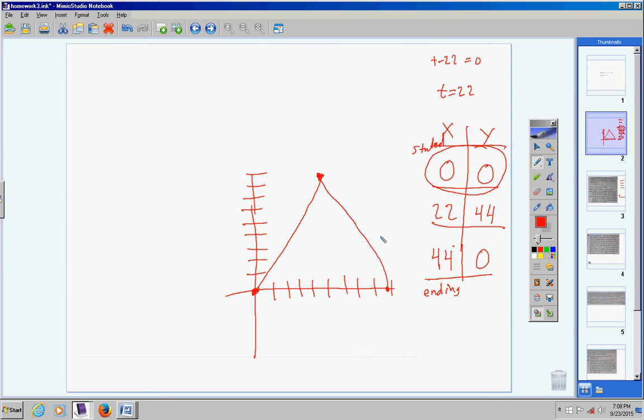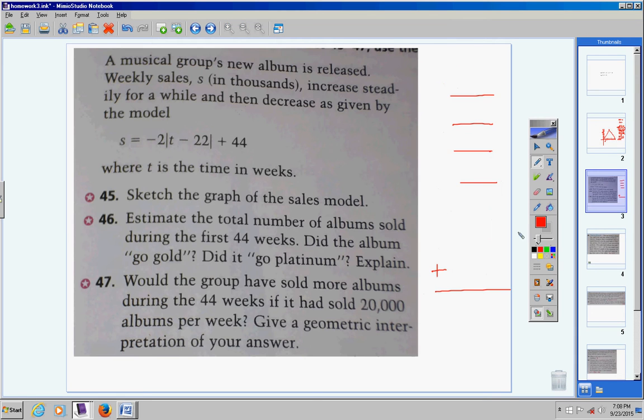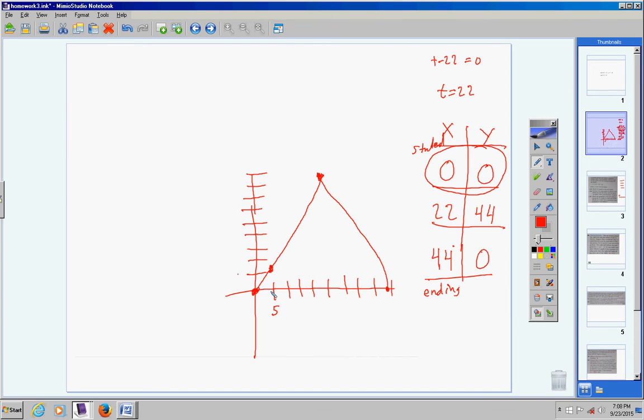Think about it. I'm counting by fives here. So week 5, how many albums were sold here in week 5? Looks like, I'm just making this up, about 5. A little more than 5, maybe 7. Now I think it says it's in thousands. Okay, so look at my graph. In week 5, I sold about 7,000. And in week 15, I sold about 5, 10, 15, 20, 21,000.